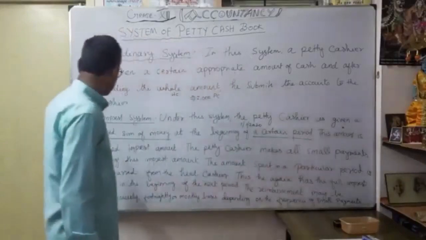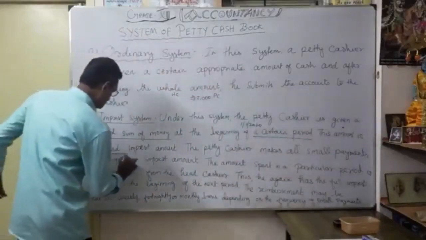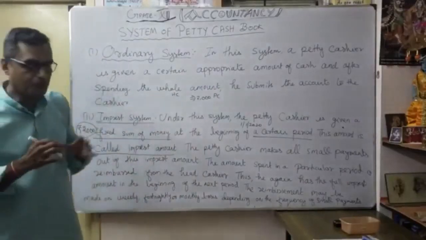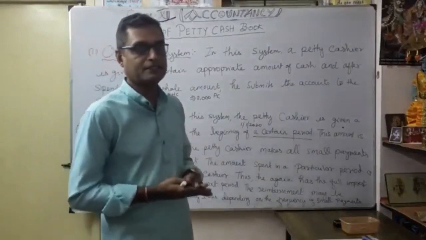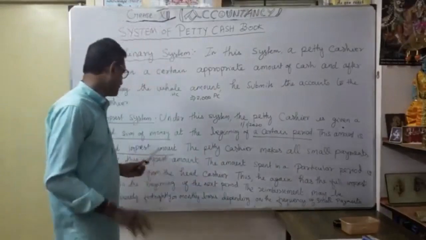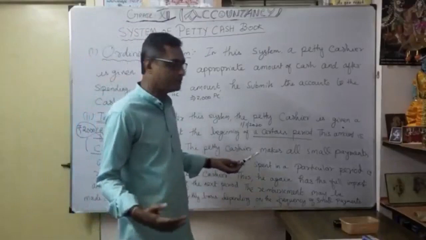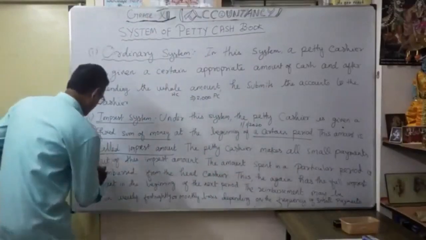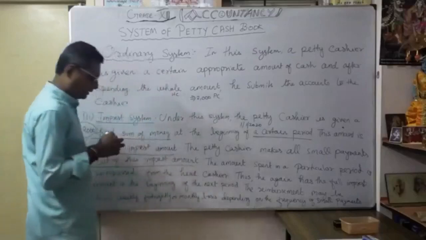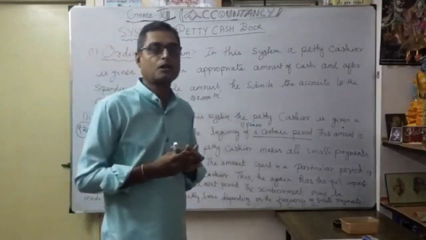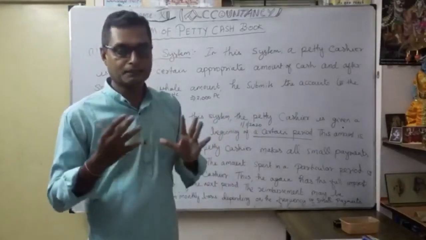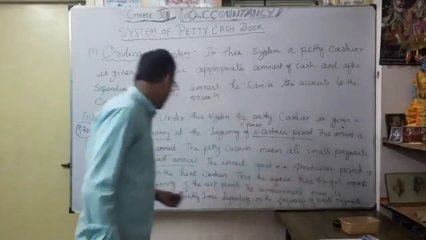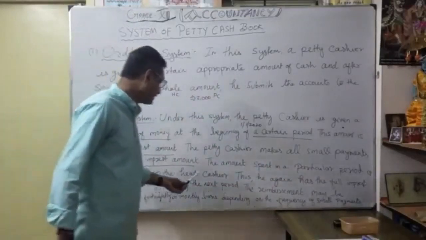This amount is called the imprest amount. Some fixed amount you hand over to the petty cashier. That is called the imprest amount. The petty cashier then makes all small payments out of this imprest amount. From this 2000 rupees, he keeps maintaining different small amounts for different meeting expenses. The amount spent in a particular period is reimbursed from the head cashier.